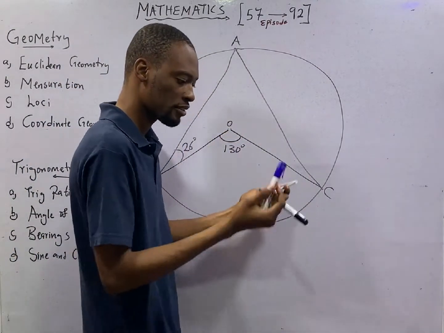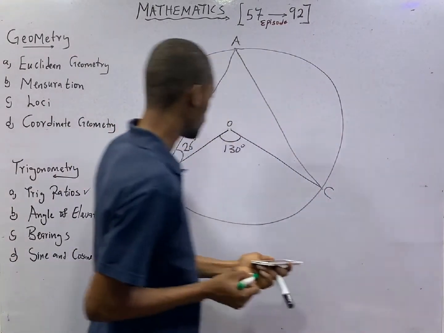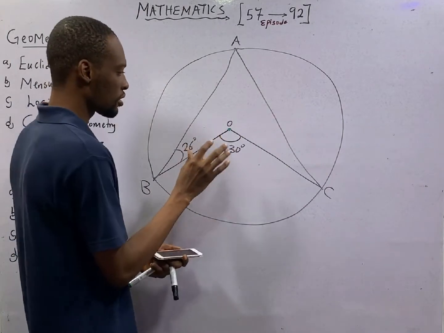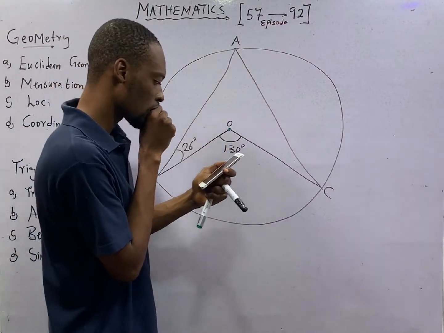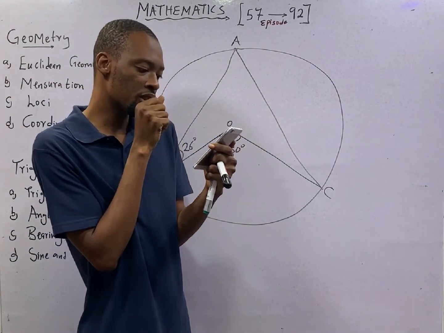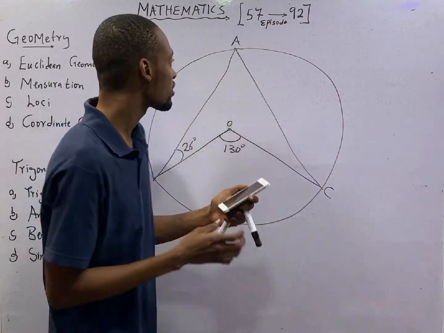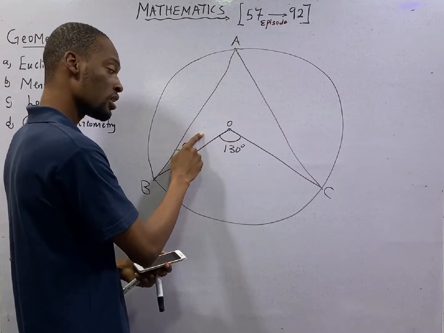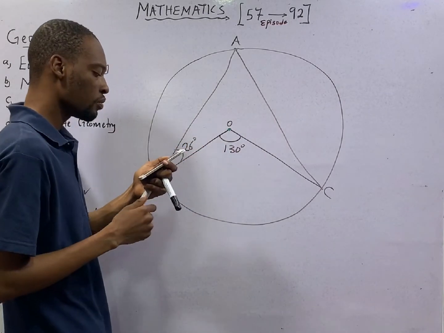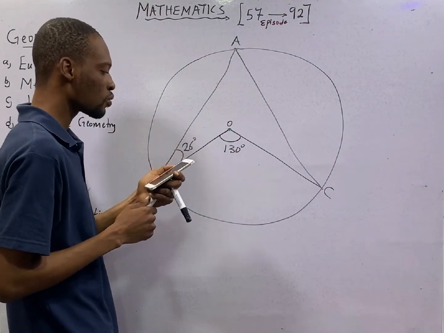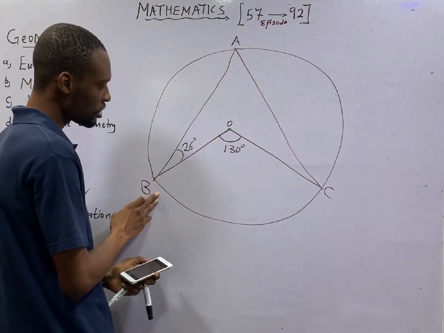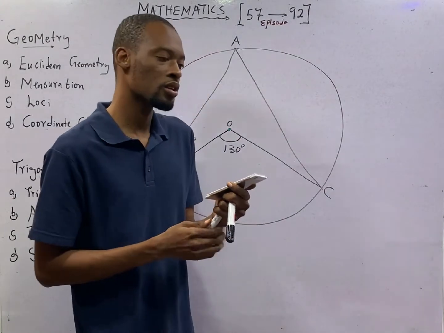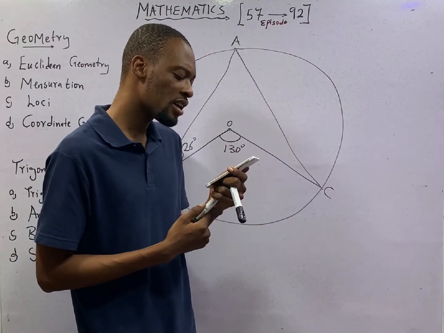Angle ABO is 26 degrees, so this angle B is 26 degrees. BOC is 130 degrees. This is B, this is O, this is C. 130 degrees. Correct? Calculate AOC.